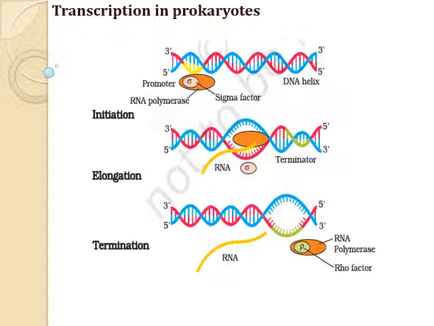In this, RNA polymerase binds to the promoter and initiates transcription. This is termed initiation. It uses nucleoside triphosphates as substrate and polymerizes in a template-dependent fashion following the rule of complementarity. It also facilitates opening of the helix and continuous elongation. Once the polymerase reaches the terminator region, the nascent, that means recently formed, RNA falls off, and so does the RNA polymerase. This results in termination of transcription.